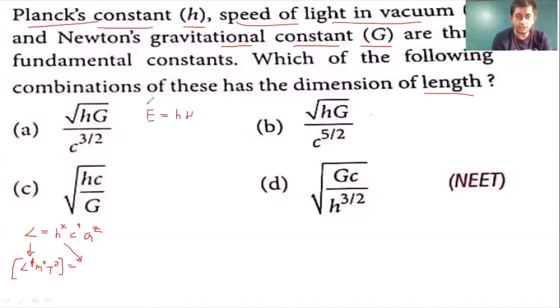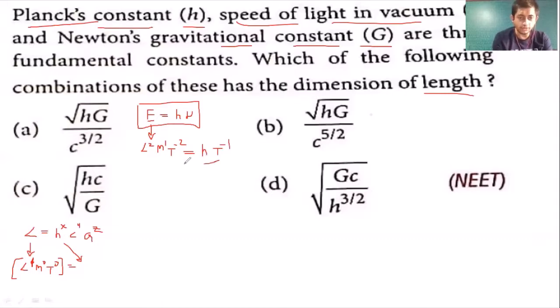E is equal to h nu. Energy of a photon is Planck's constant times frequency. So energy, that is E, has the dimension L raised to 2, M raised to 1, T raised to minus 2. That is the energy dimension, and that is equal to h times frequency, and frequency is T raised to minus 1.